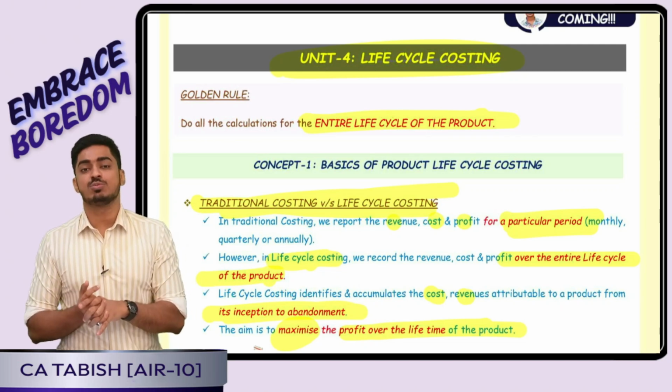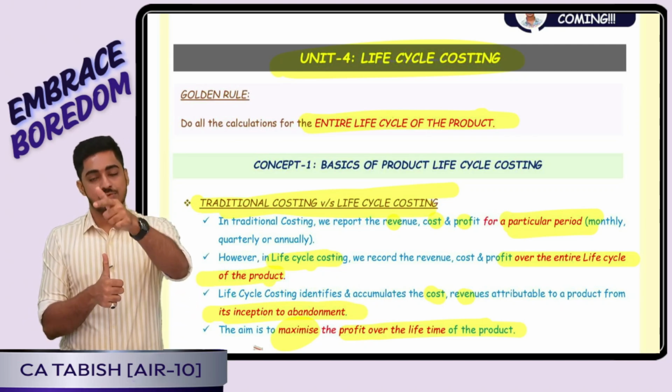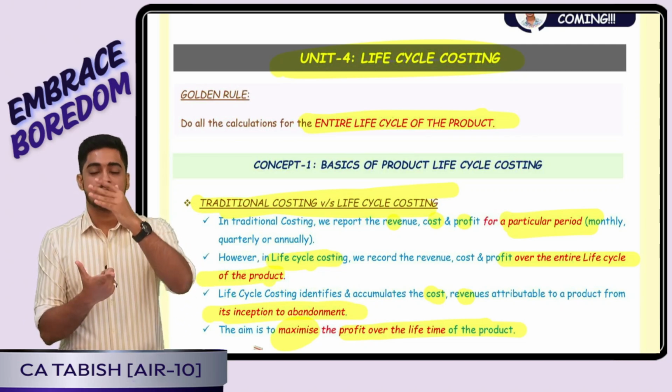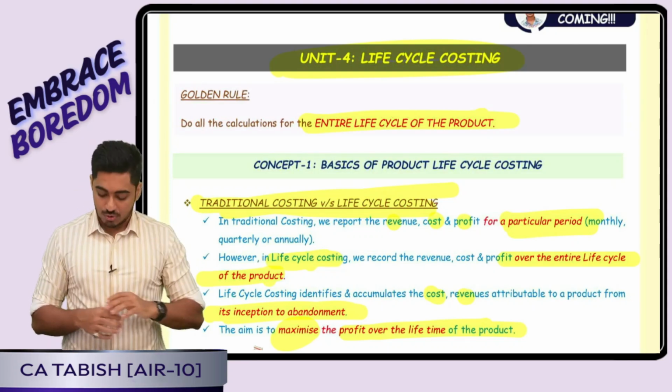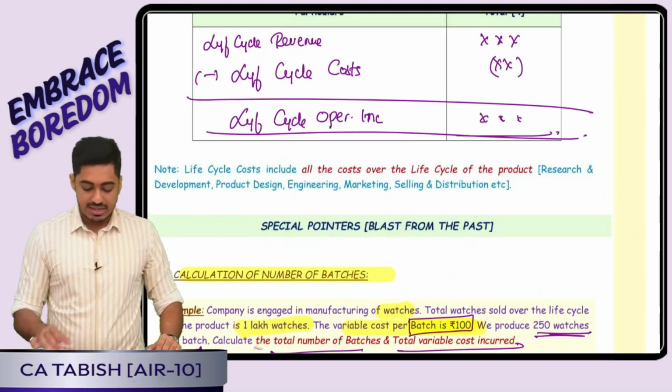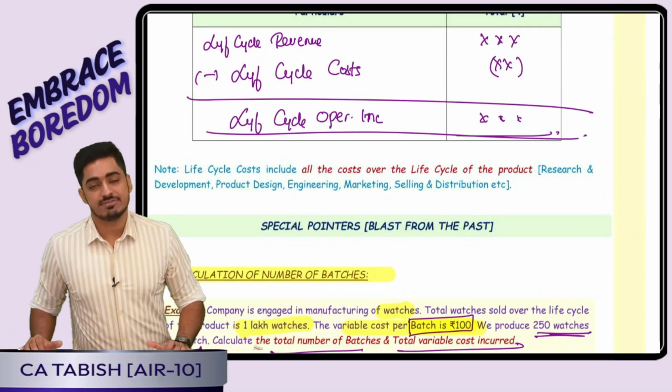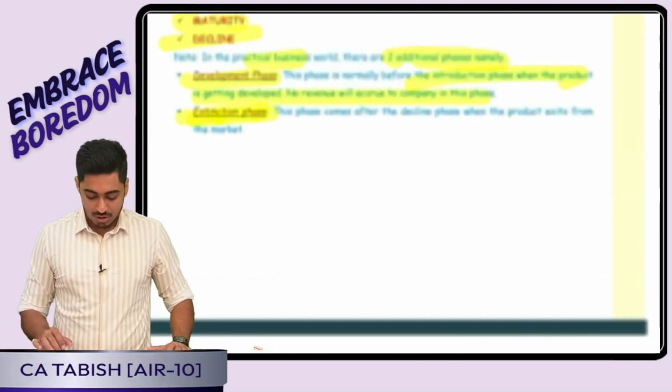For that purpose, what should we do? Revenue we should calculate for the full life cycle. Cost we should calculate for the full life cycle. Accordingly, profit also we should get for the full life cycle. So how will I prepare a statement? I will write down the life cycle revenue minus life cycle cost, and I will arrive at my life cycle operating income.